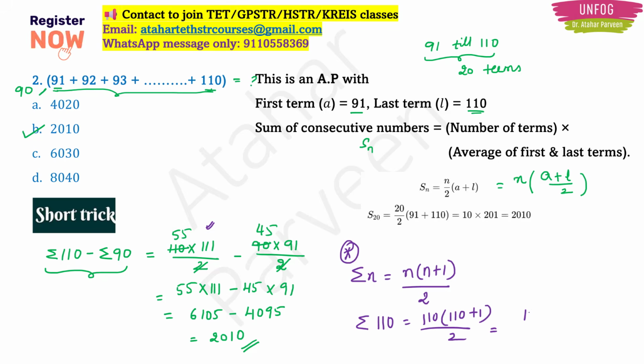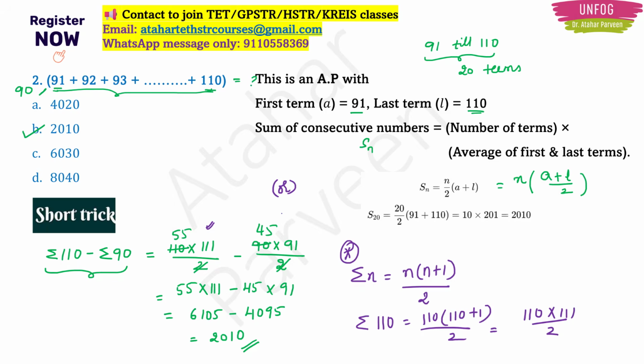So this is going to be 110 into 111 by 2. This is a very simple and basic thing which you should be knowing. This we call the sum of n natural numbers. So this way, without using formulae also, you can find the correct answer. I have shown you 2 ways of finding the correct answer to this question. It is up to you which is easy, you can take.